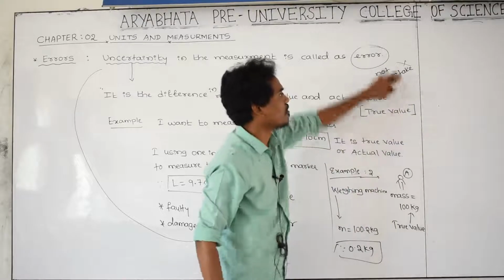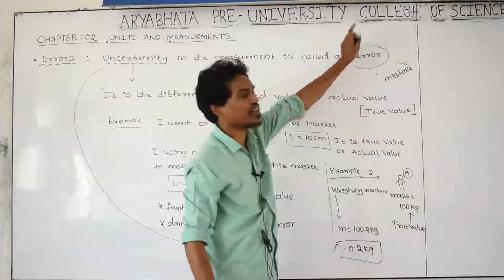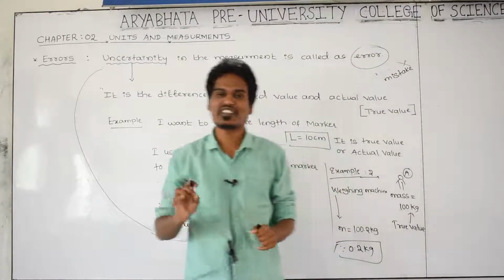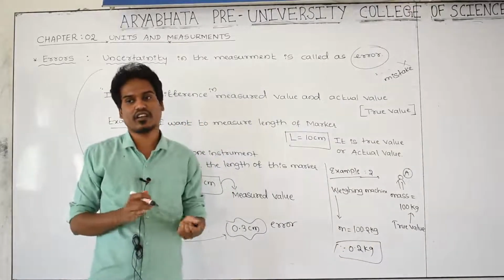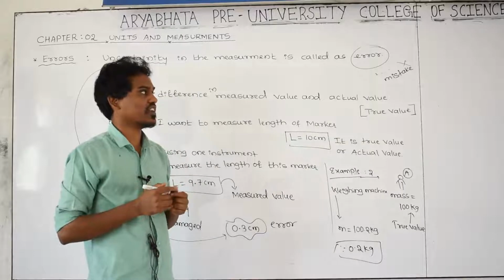Getting? Not a mistake. The error meaning is that the measured value is somewhat higher, more or less as compared with the real value or a true value, that is an error.